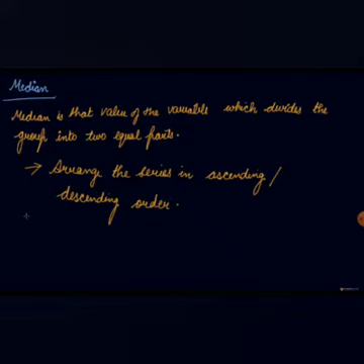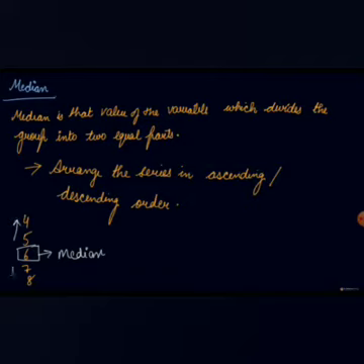So let's suppose these are your items, let's say 4, 5, 6, 7, 8. There are 5 items, right? So what is your middle item? Your 6 is your middle value. So this is your median in this case. All the values above are less than 6 and all the values below are above 6. So in this case 6 is your median value.